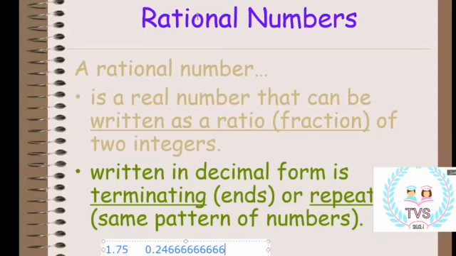We can write this number as 0.246 with a dash above the 6. This means that this number is repeated. So is the difference between terminating and repeating clear now?